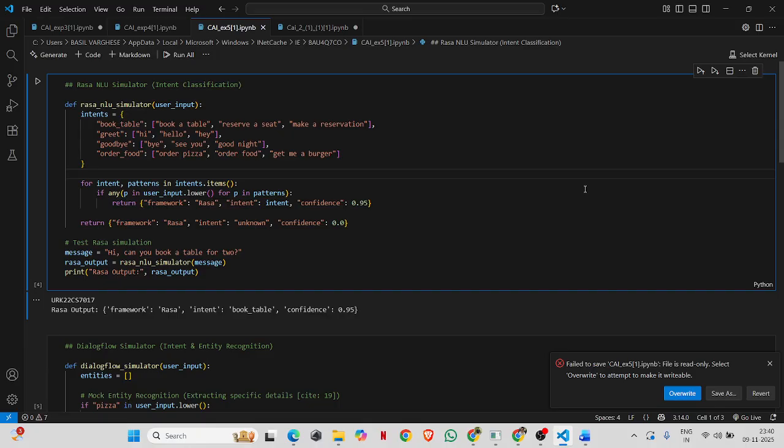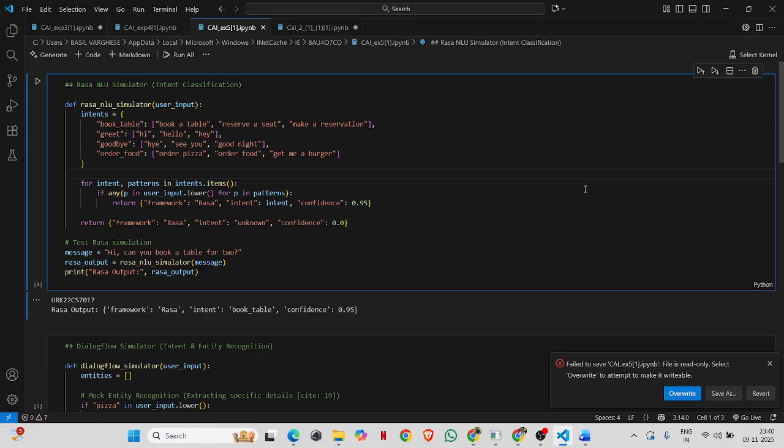Then handling unknown intent. If no known patterns are found in the message, it returns the intent as unknown with 0% confidence. This means the chatbot didn't understand what the user wanted, similar to how real chatbots behave when they encounter unexpected inputs.